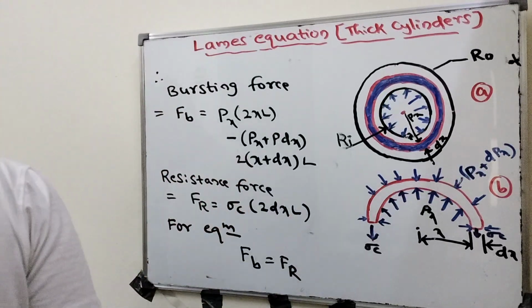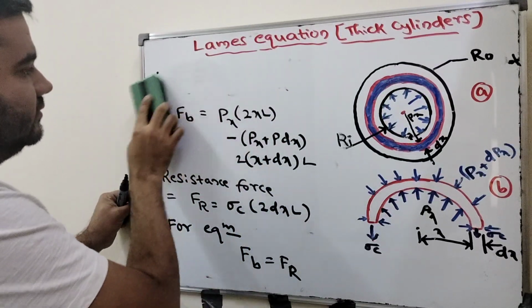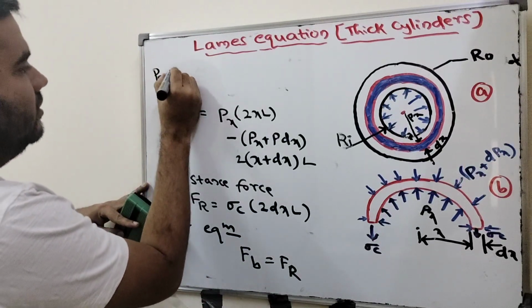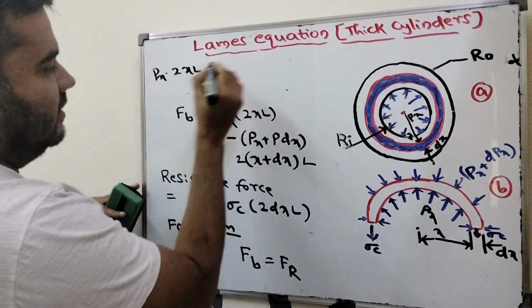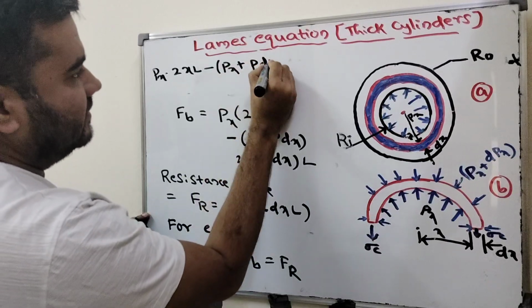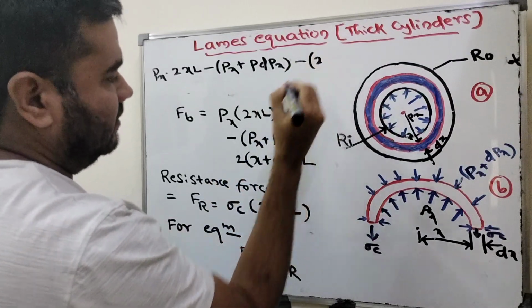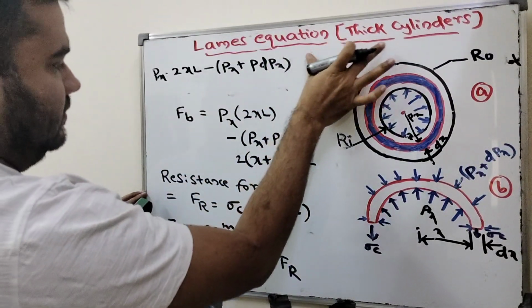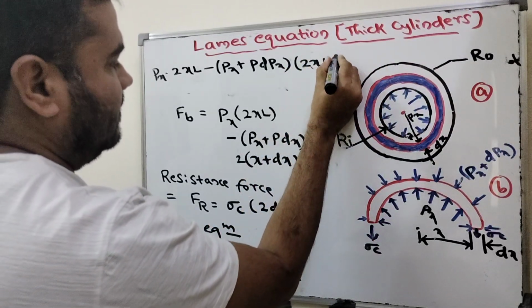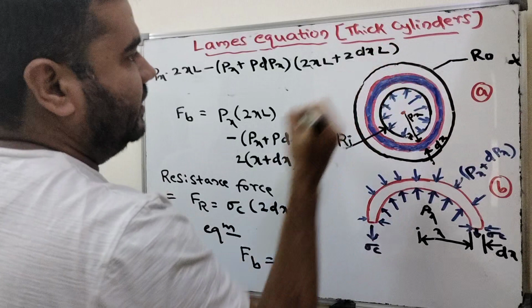Now equate this to this here. Left side: Px into 2 times x into L, minus Px plus dPx, into 2xL plus 2 dx into L, right?